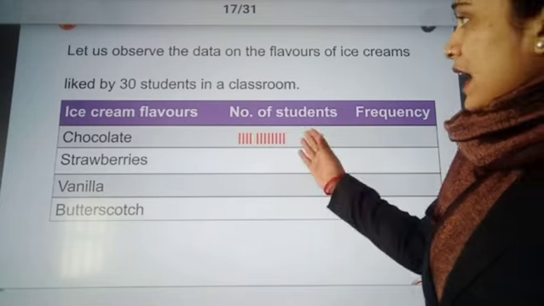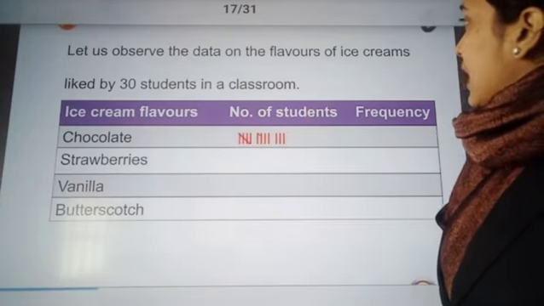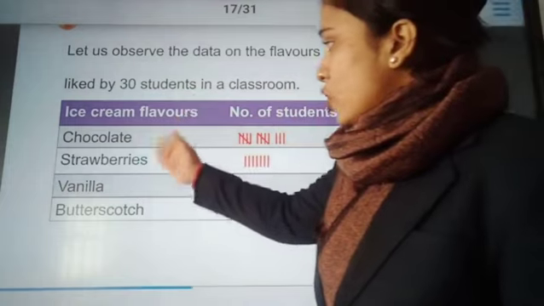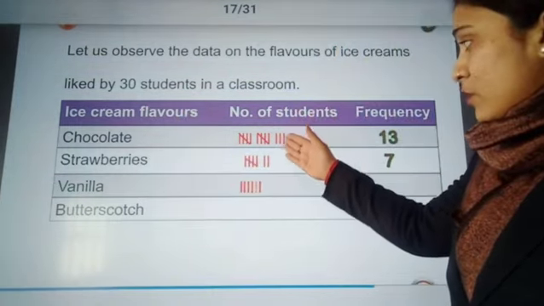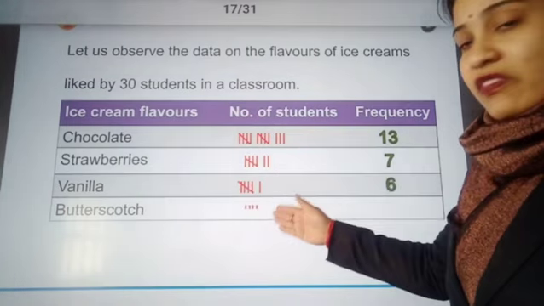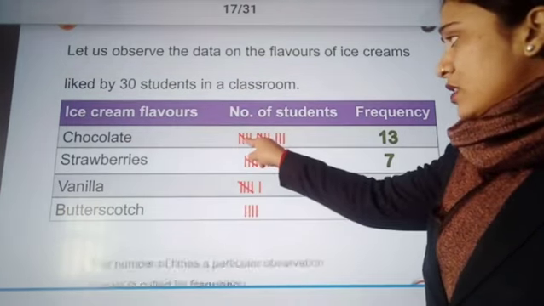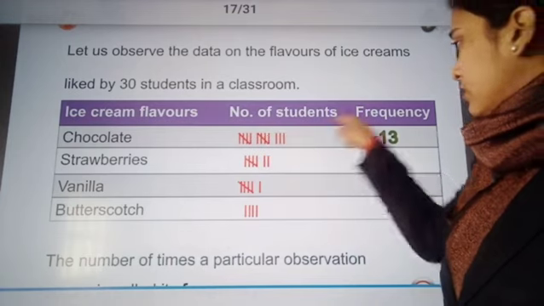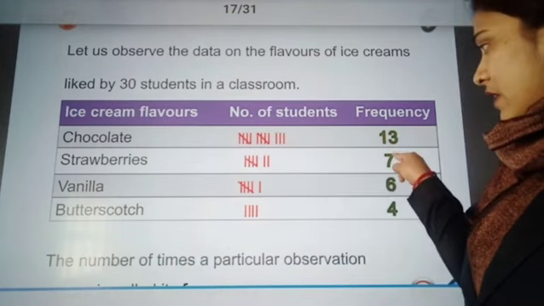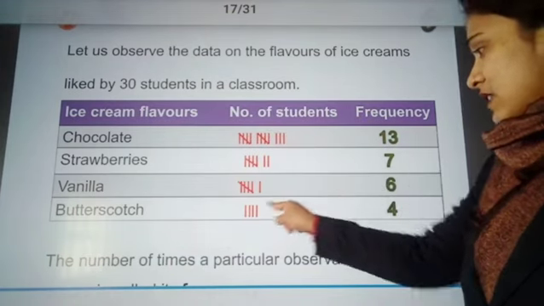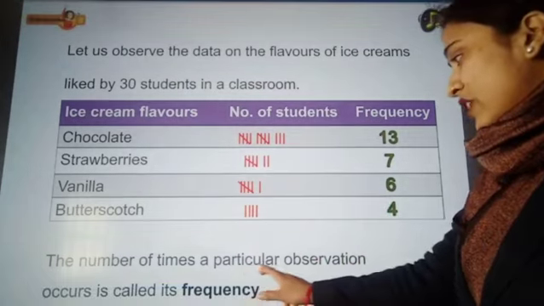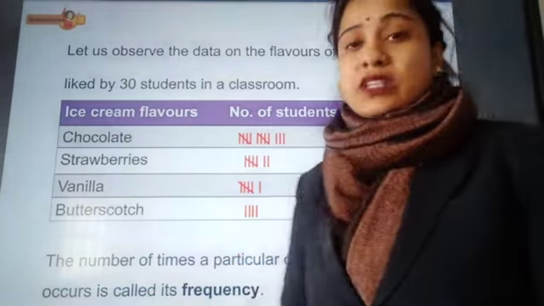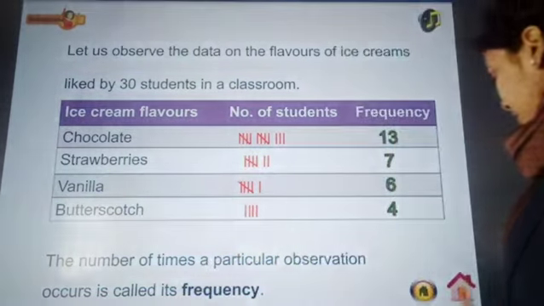Similarly, for 30 students in the classroom, the flavors of ice cream are chocolate, strawberry, vanilla and butterscotch. Now we have the number of students represented in the form of tally marks. Again, this shows 5, 5, 10, 13, 5, 2, 7, 5, 1, 6, and 4 vertical lines means 4. The number of times a particular observation occurs is called frequency.